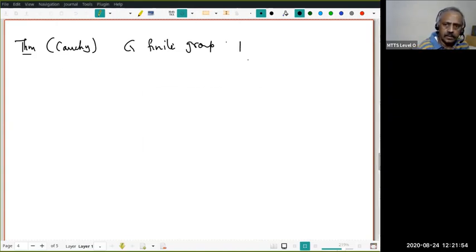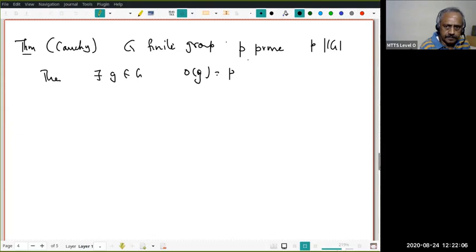P is a prime, and P divides |G|. Then there exists an element g in G so that the order of g equals P. This is what we want to prove.